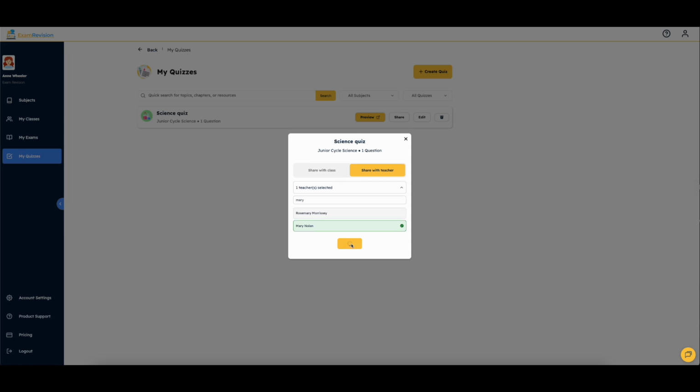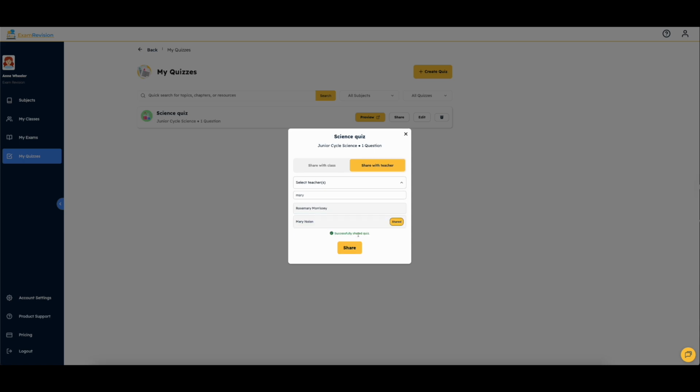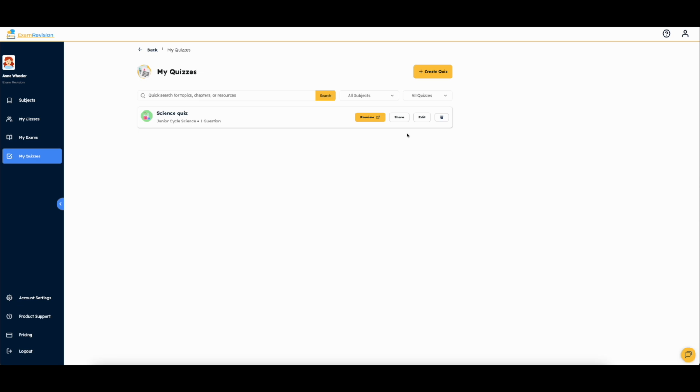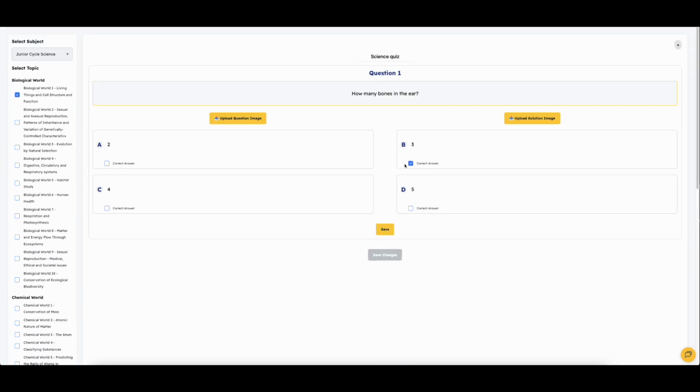If you or the teacher makes modifications to these quizzes, neither of you will see the other's adjustments. You can think of it as sharing a quiz as giving a copy of the quiz and what it looks like at that point in time.